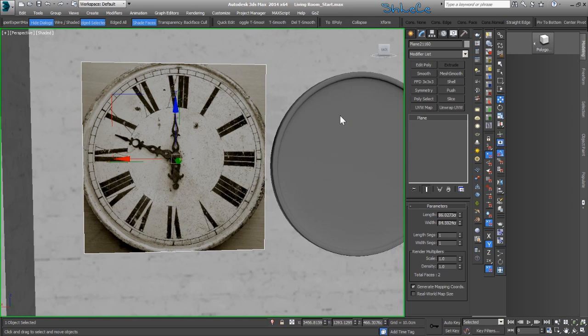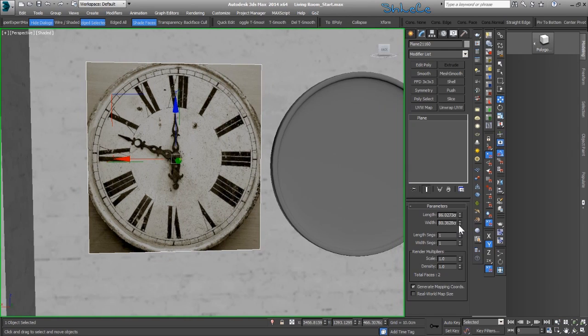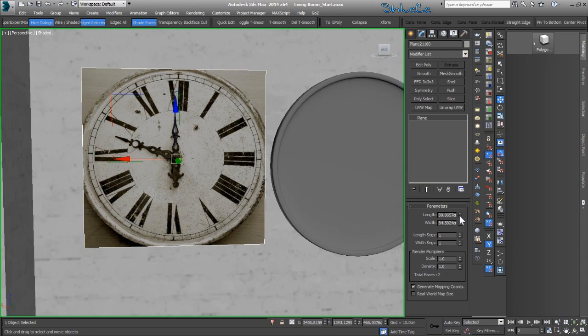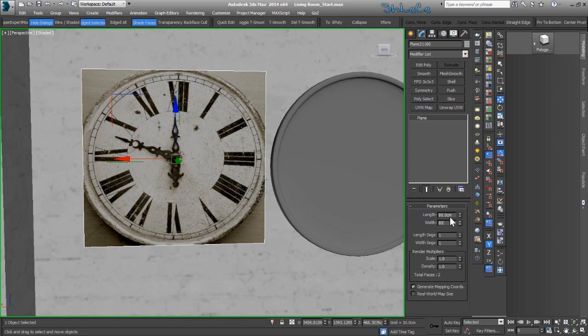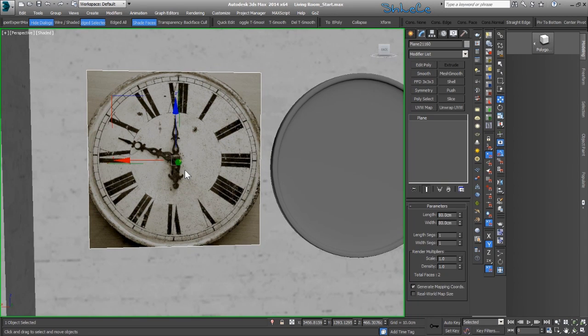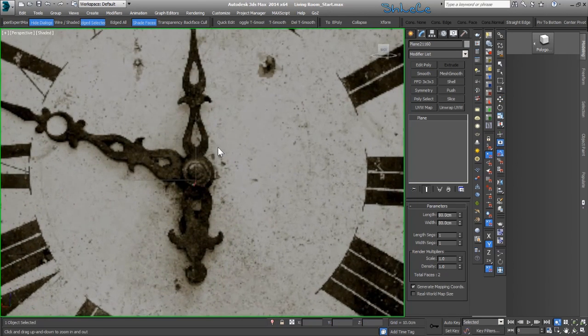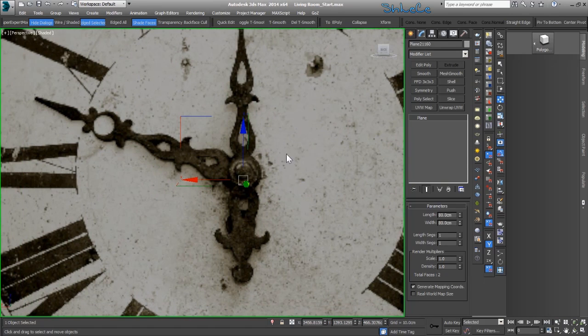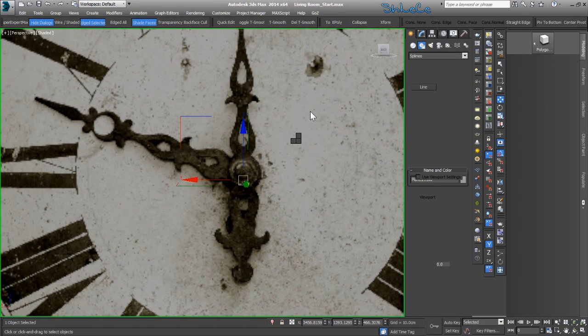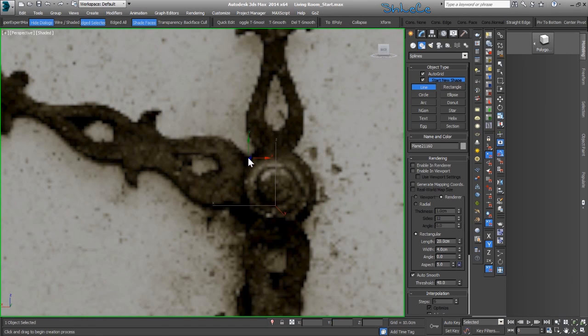I guess they're roughly the same size, so let me bring down the plane size. Let's go for 80 and 80. So this should be fine. Now I'm gonna start outlining the shapes with a spline. So let's use a line and just trace out the lines.